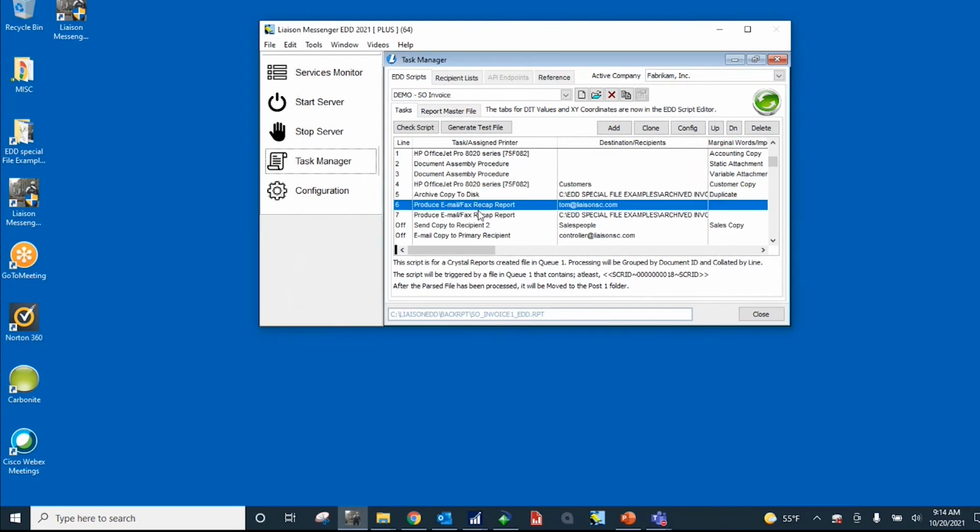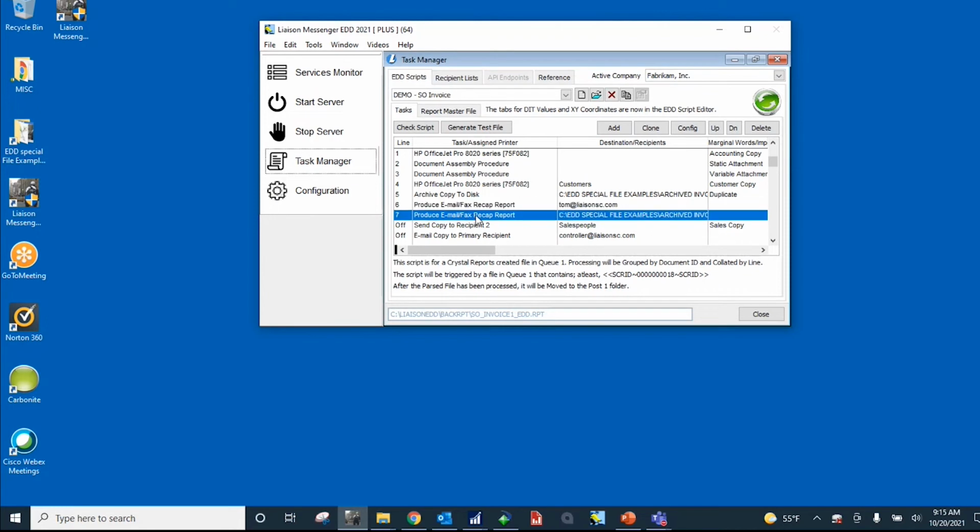Now, this is a fairly new feature here. This is a recap report. This is showing everything in the print stream, what if it was emailed or faxed, where it was sent to, who it was sent to, date and time. I'm going to be emailing this to myself and archiving it to a folder. Typically, the recap report is actually scheduled to run weekly or monthly instead of running it within a script like I'm doing here, just to show you how it works out.